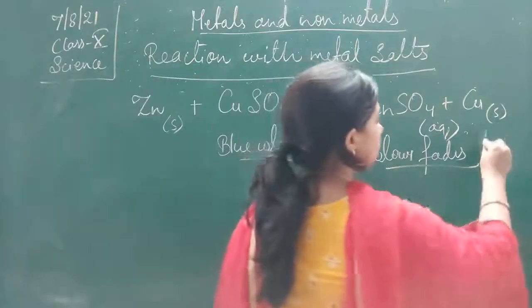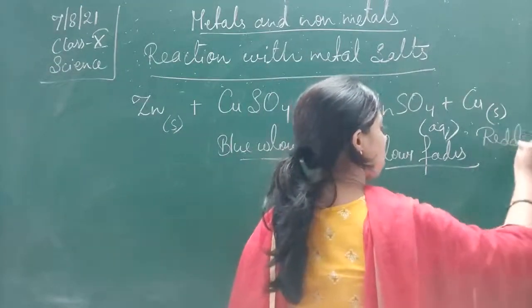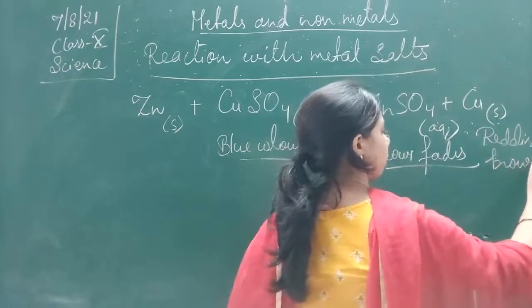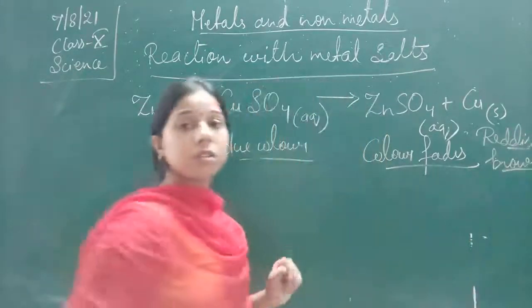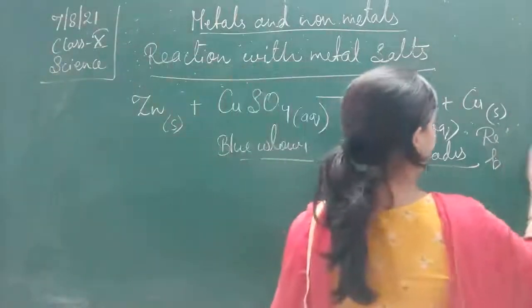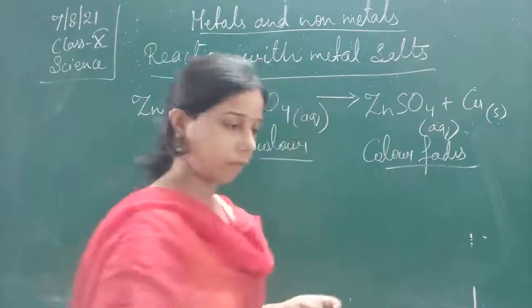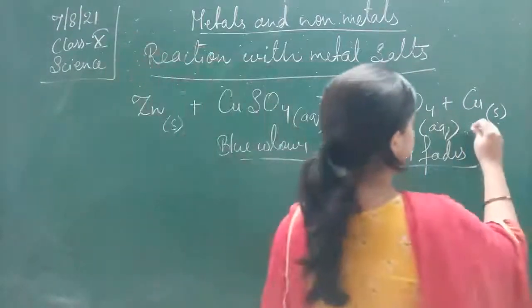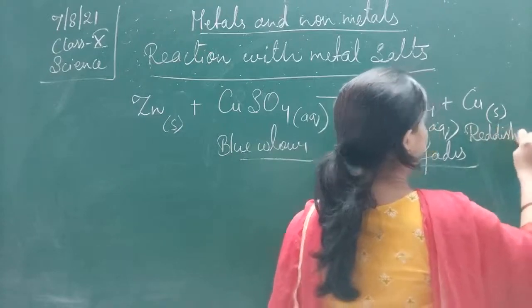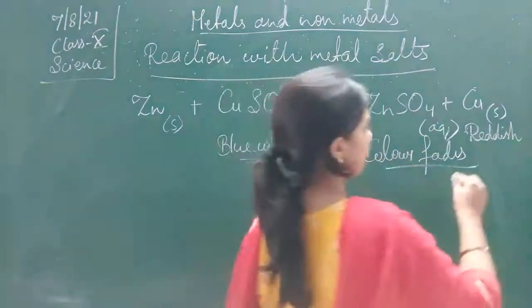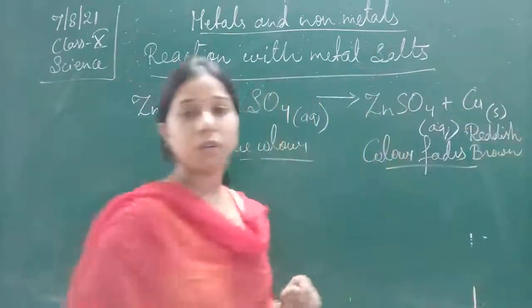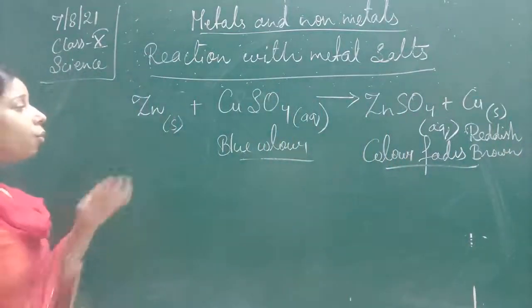This is reddish brown. Reddish brown color.